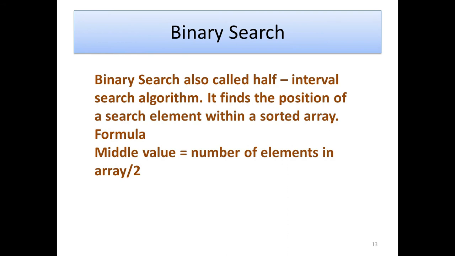And then binary search. Binary means 0, 1. Binary search is also called the half interval search algorithm. It means divided by 2. It finds the position of a search element within a sorted array. The binary search formula is middle value equals the number of elements in the array divided by 2. This is the simple concept for binary search. The elaborate illustration and pseudocode are given in your book. You refer to the book also.